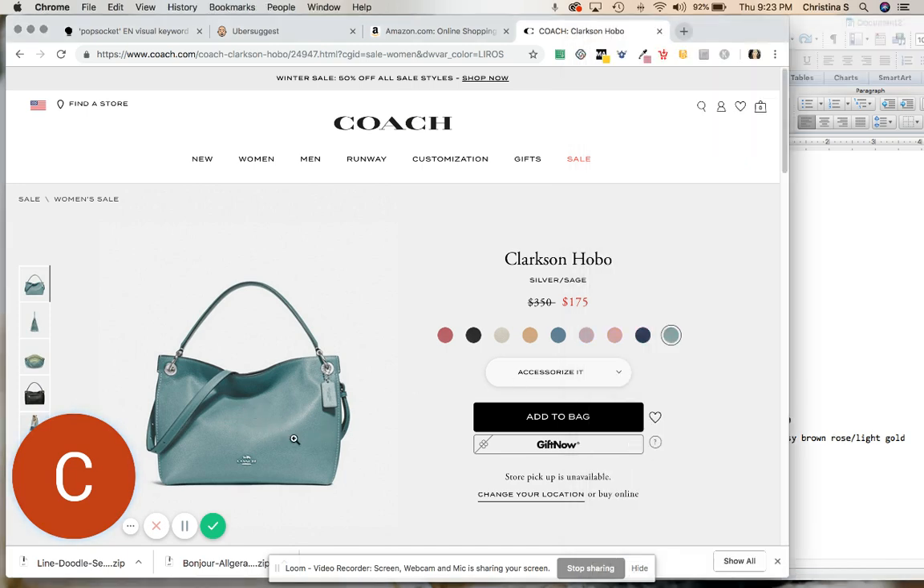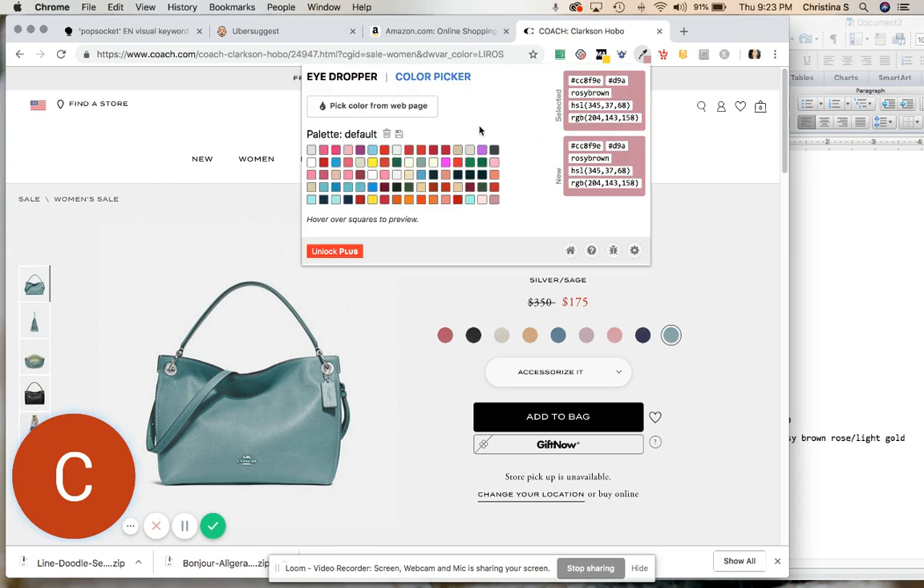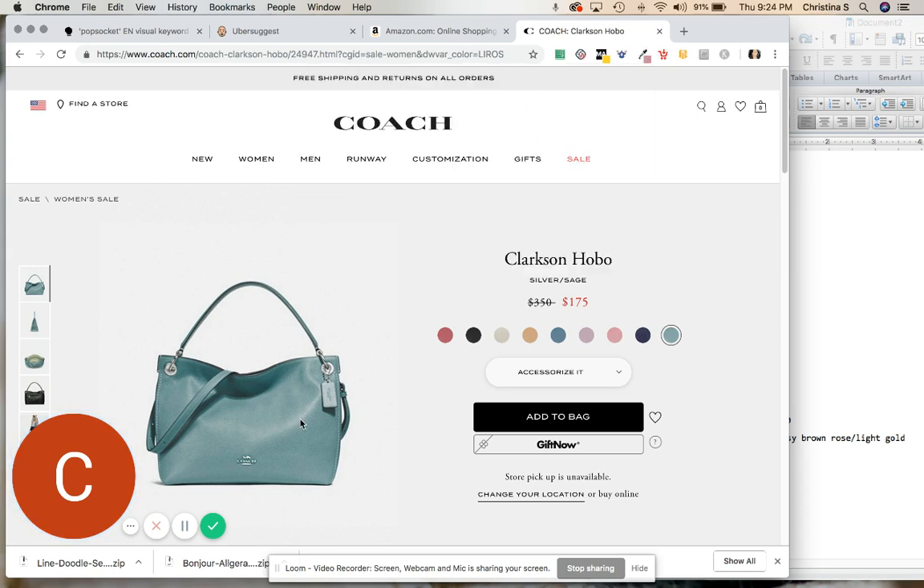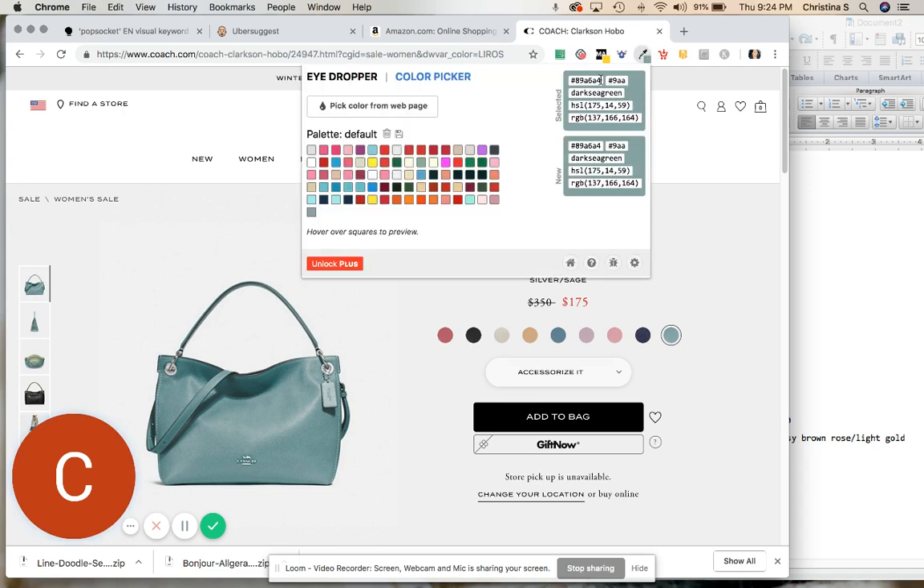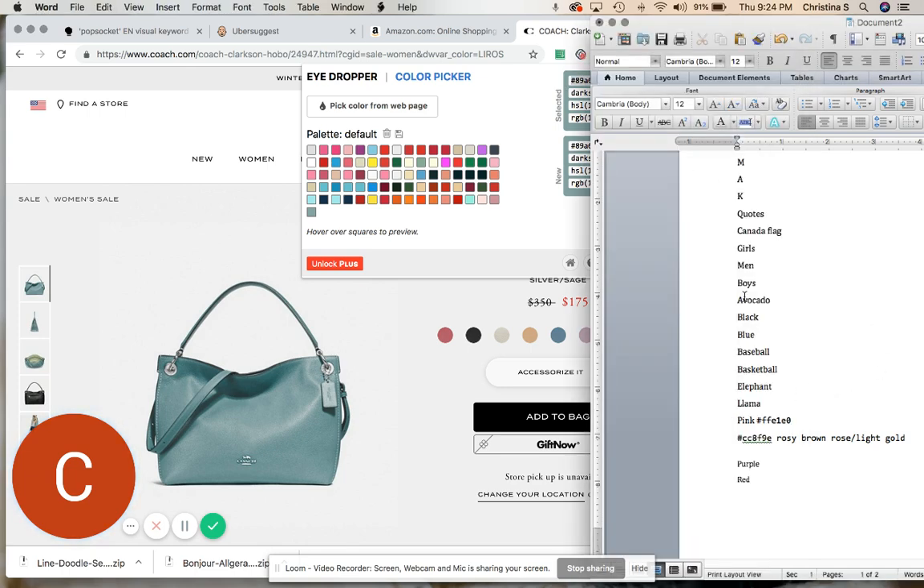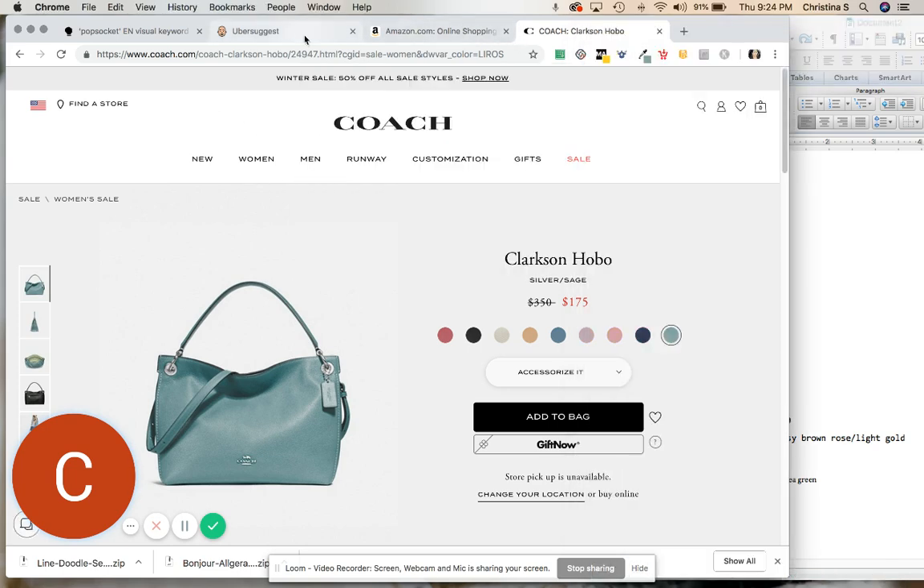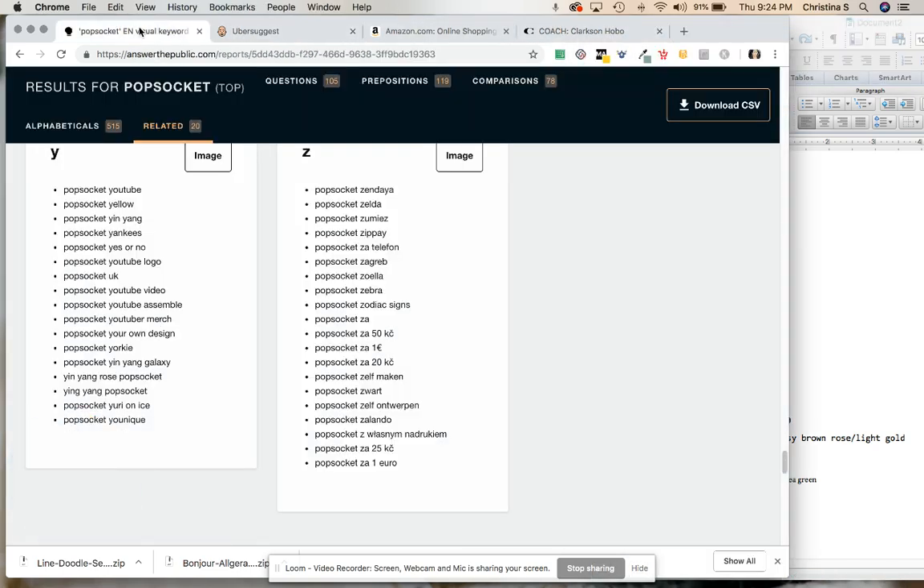Here's another color. I saw this same one on the Kate Spade site. So this might be another one to try to capture. This one's called dark sea green. So again, you're just going to copy that color. I don't have a green here, but I can just throw it in.